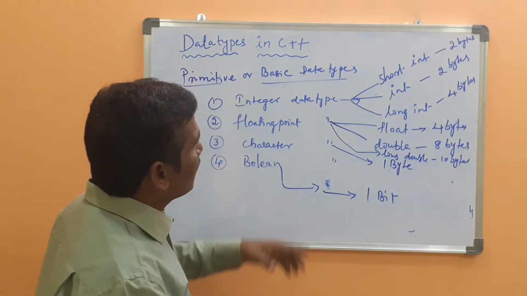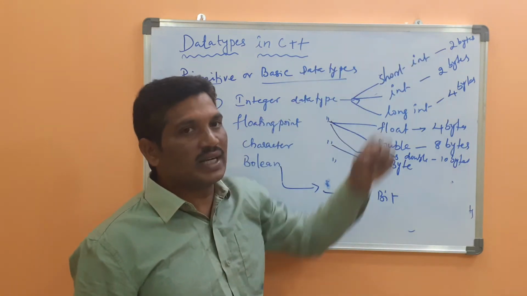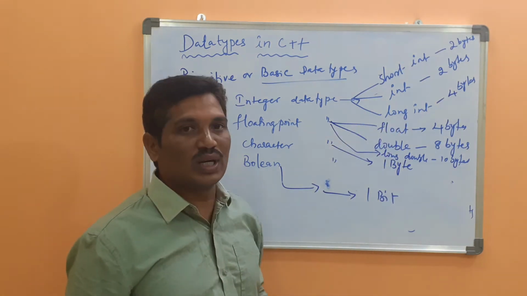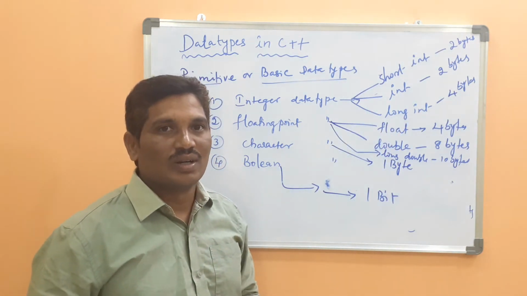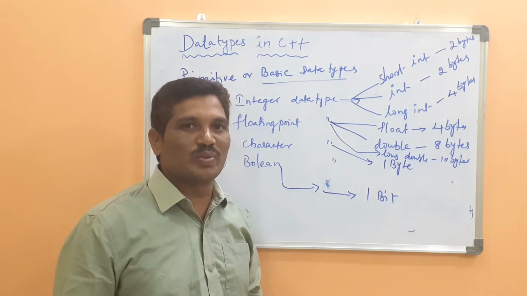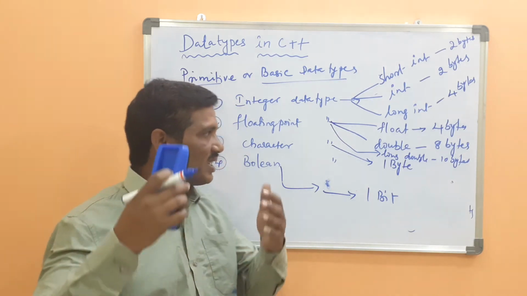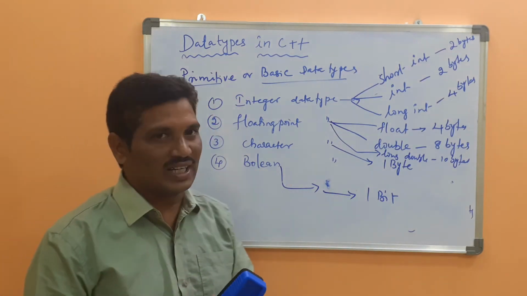Short int is 2 bytes, and the character is 1 byte. But what is the size of the values, or the range, that can be stored by the character data type? What is the range of values that can be stored by the integer? What is the range of values that can be stored by the float data type?